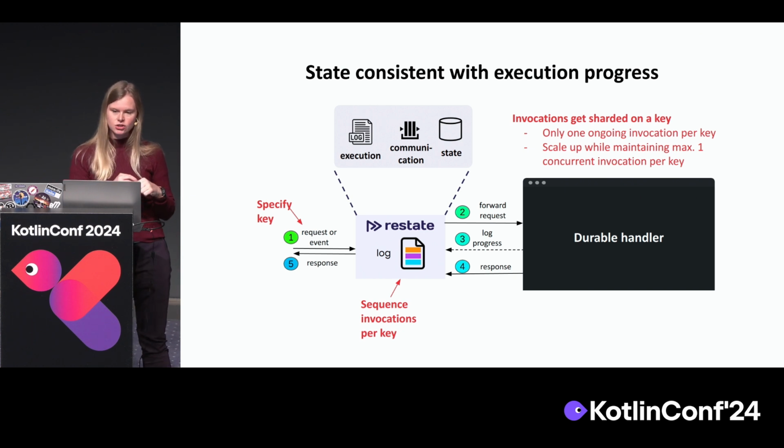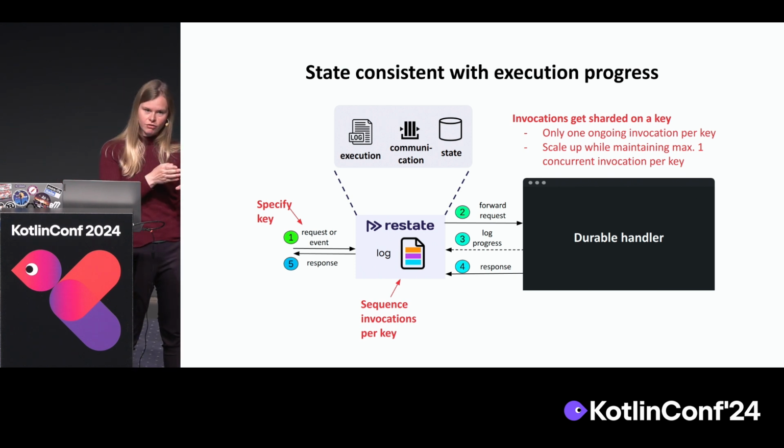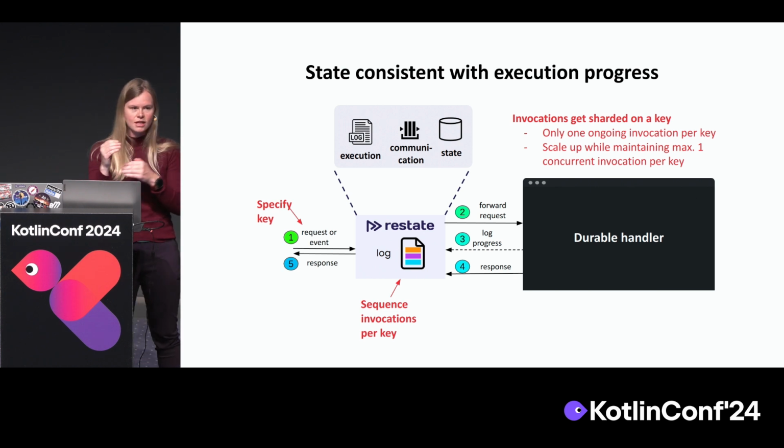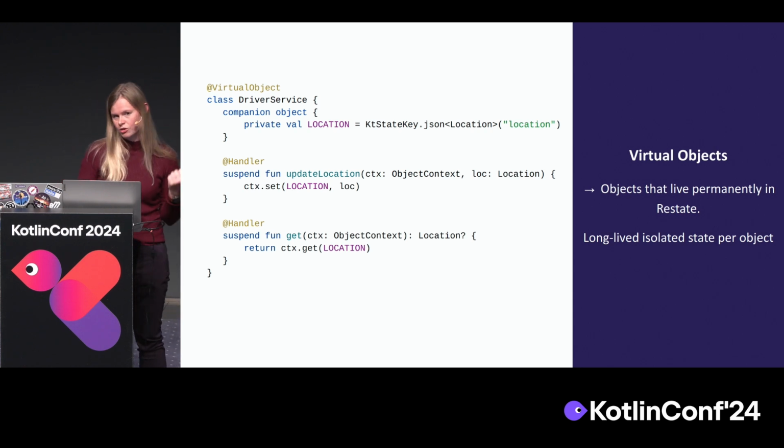And every invocation to a single virtual object gets sequenced. So an object has state, and every invocation that goes to it gets executed one after the other. Every invocation can do as many state changes as it wants, and then the next invocation will just get the latest version of the state. So you basically have consistency across all the aspects of communication, execution, and state.